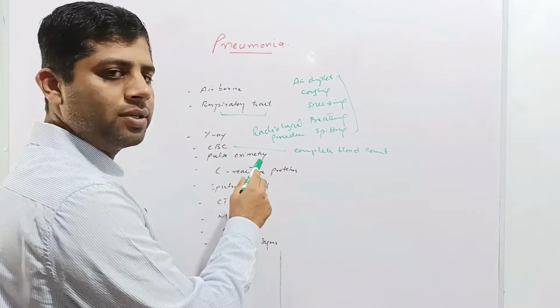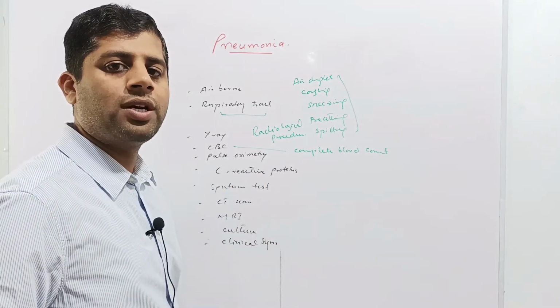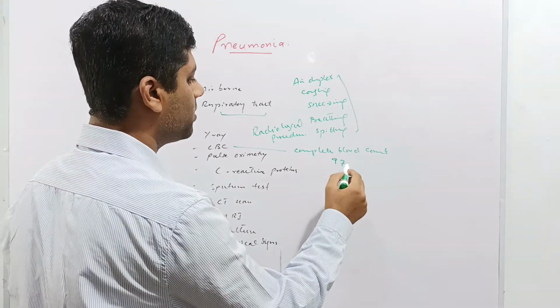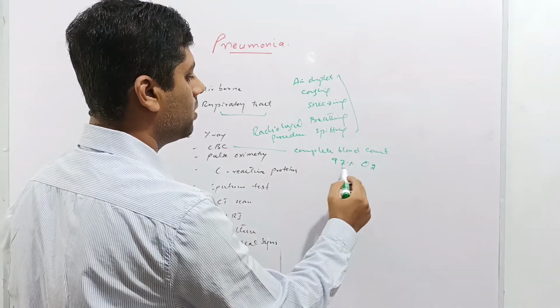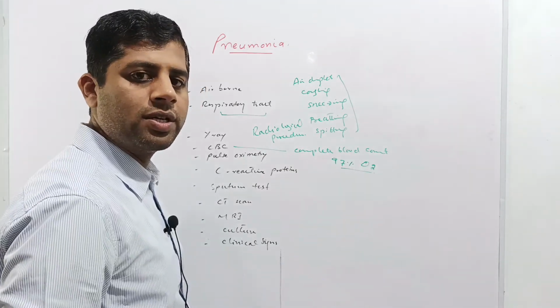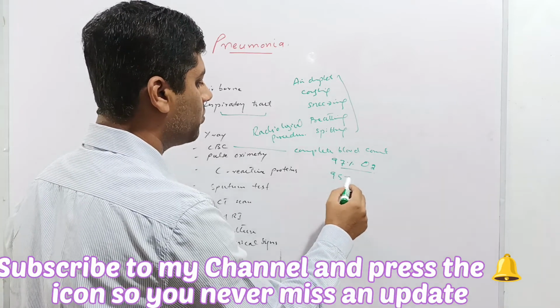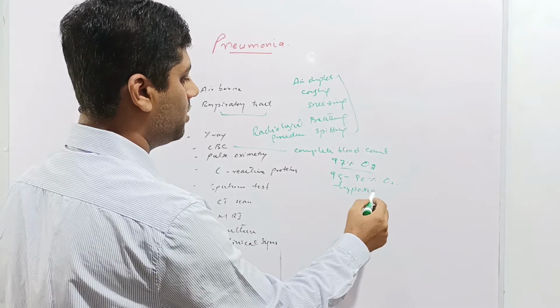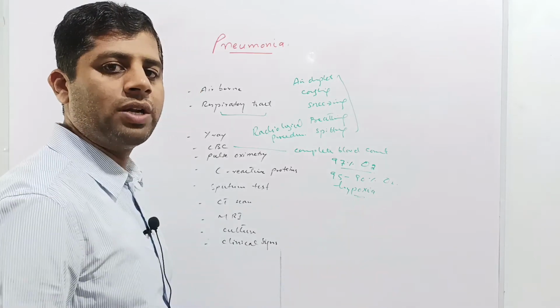Pulse oximetry. Pulse oximetry can be determined through a device called pulse oximeter, which shows the oxygen saturation of the body, which must be 97% or more in normal conditions, but in case of pneumonia it will drop from 95 to 90%, revealing the hypoxia, deficiency of oxygen in the body due to malfunction of the lungs.